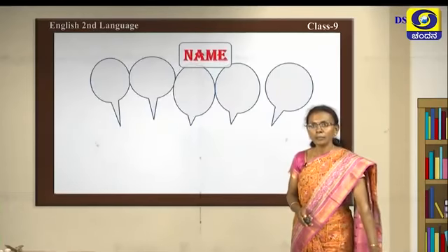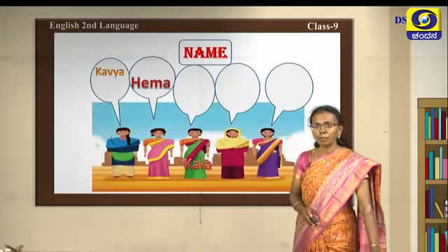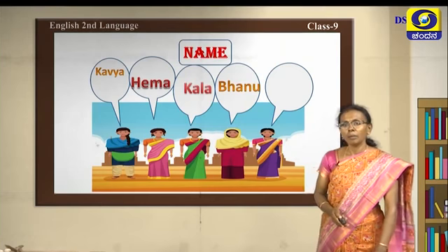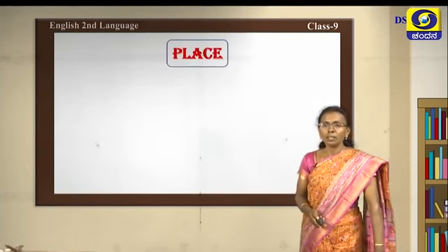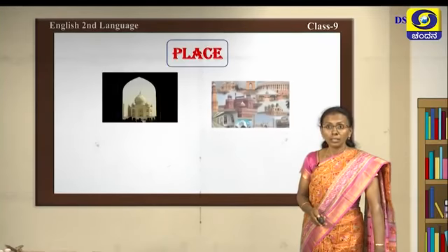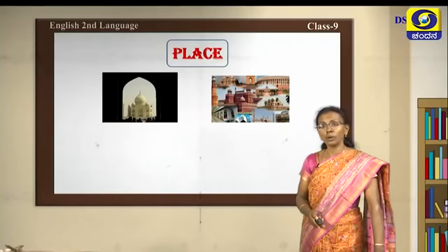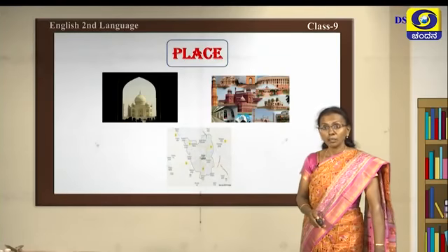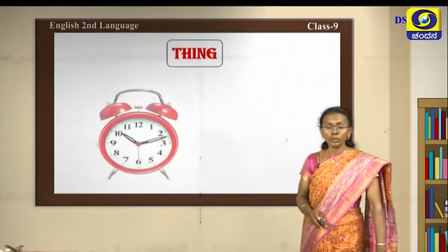See here, here come the names of Kavya, Hema, Kala, Bhanu and Jessie. Okay, these are the names. Place: you can see Agra, and in the second picture you can see the places of Delhi, and here is the picture of a map of Agra. Next we go to thing.